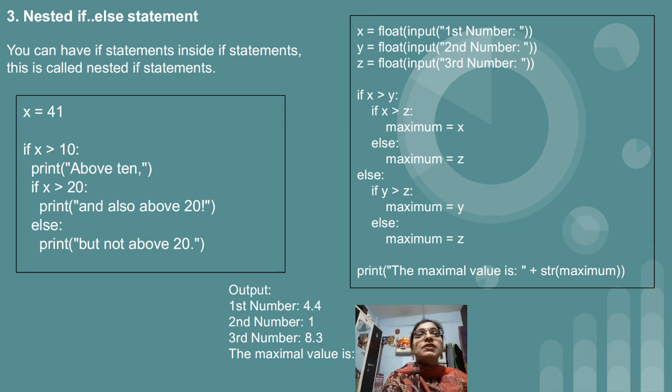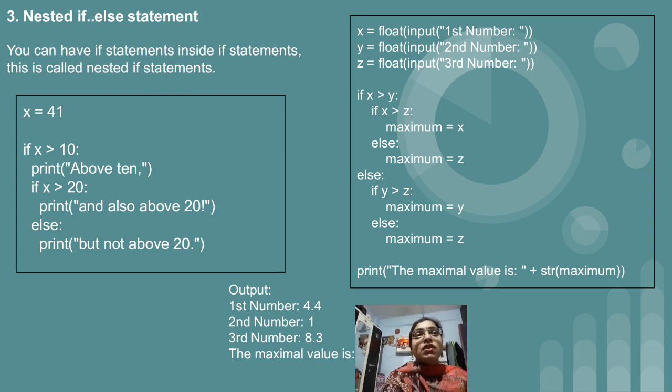So for that purpose, now we will see the execution. x greater than y. So what is the value of x? 4.1 greater than 1, condition true. Then we will come inside the second condition. 4.1 greater than z. What is the value of z? 8.3. So the condition is false. So the first condition is true but the second one is false. So the else part of the second if statement will get executed. So maximum equal to z, that is, maximum equal to 8.3.